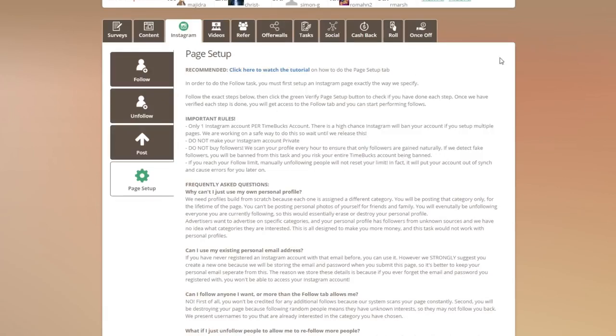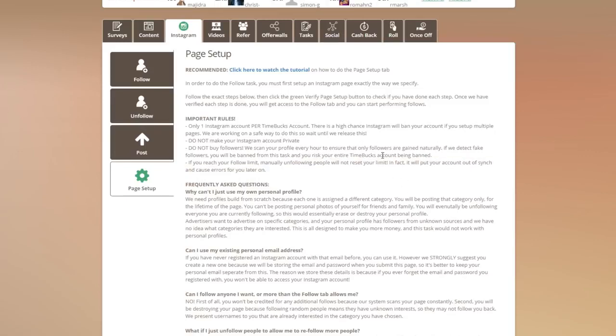If you follow other random people, when we go to unfollow, we're going to present people that you've never even followed in the first place, and you're not going to be able to verify it. You're not going to be able to get paid, and it's going to stuff up the entire system for your account. If you've reached your follow limit, manually unfollowing people will not reset your limit. We found that some people were trying to go and follow 10 people, then unfollow them, thinking that this would unlock the tab for them so they could just keep doing this forever.